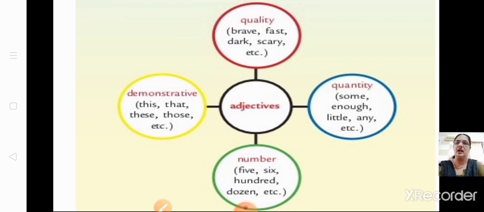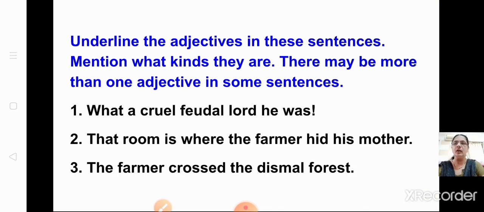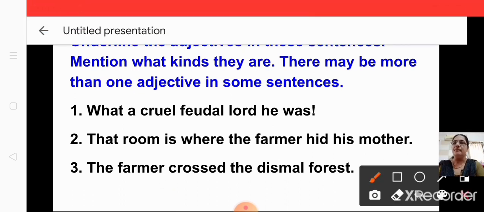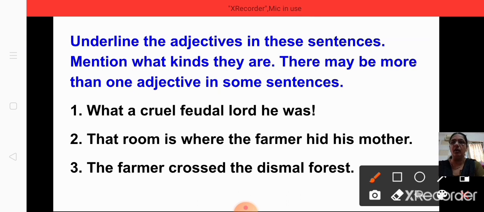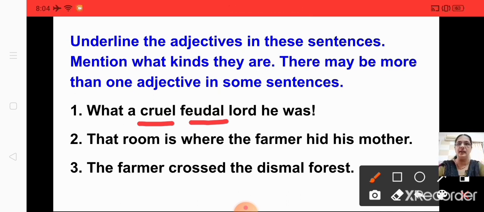Okay, shall we start with the first exercise, children? Underline the adjectives in these sentences. Mention what kinds they are. There may be more than one adjective in some sentences. First sentence: What a cruel feudal lord he was. Shall we mark? Cruel as well as feudal, both are adjectives of quality.